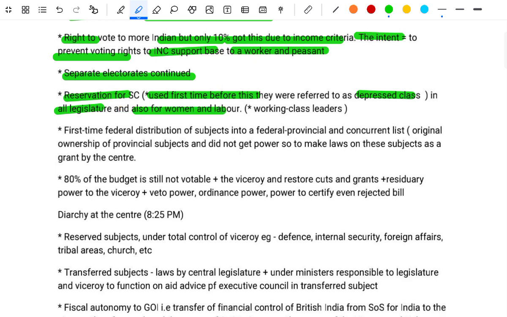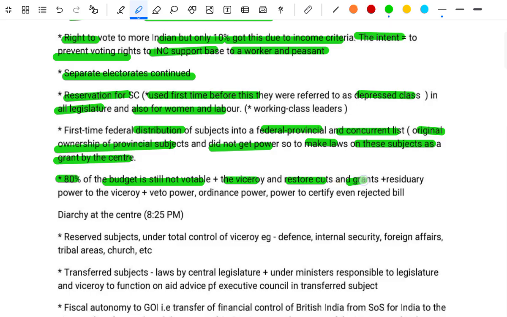For the first time, a federal distribution of subjects into the federal, provincial and concurrent lists. Originally, ownership of provincial subjects did not get the power to make laws on these subjects, as it was a grant by the center. 80% of the budget is still not votable, plus the viceroy could restore cuts and grants, plus the residuary power of the viceroy, plus veto power, ordinance power, certifying a bill even if rejected. Diarchy at the center.